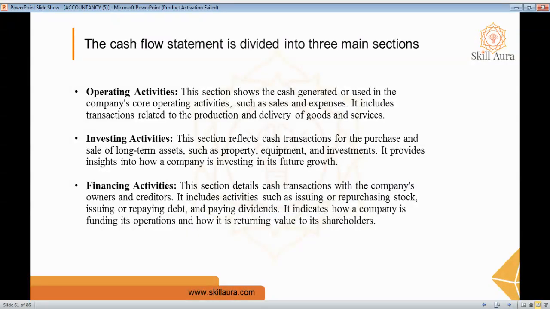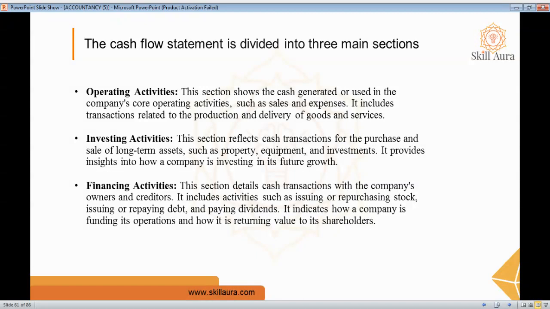The operating activity section shows the cash flow of a company's day-to-day operations. It includes cash receipts from customers, cash payments to suppliers, and cash payments for operating expenses like salary, rent, and utilities. Basically, it focuses on the cash generated or used in the company's core business operations.